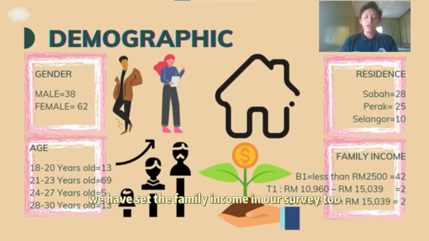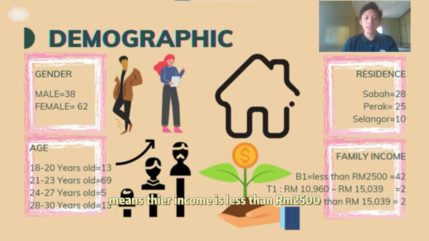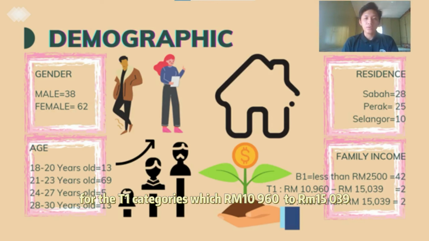Last, we have set the family income in our survey too. Most of the respondents, which is 42%, are part of B1, means their income is less than 2,500 ringgit. For the T1 category, which is 10,960 to 15,039 ringgit, and the T2 category is more than 15,039 ringgit, these two categories had the same result, which is 2%.